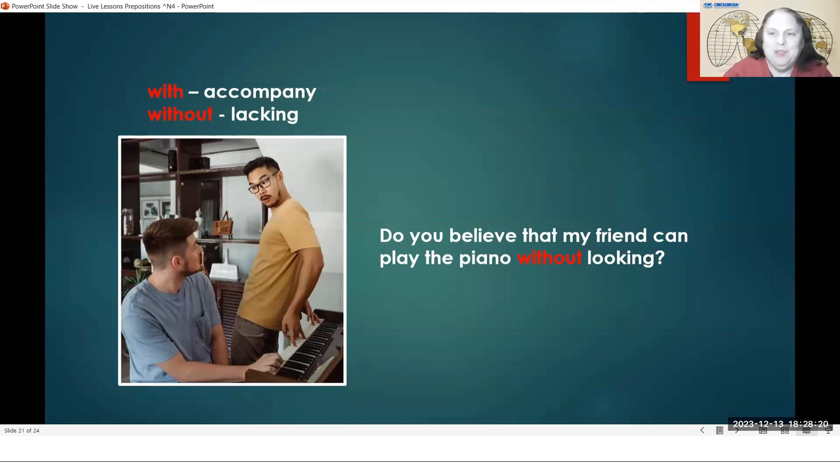So they are not looking. He's not missing his eyes. He has eyes, yeah, but he is not using his eyes. So the part that you usually will do of looking with your eyes to play the piano, he is not doing. He is playing without looking. I think that would be a good trick. I think that would be very difficult to do, to play piano without looking.